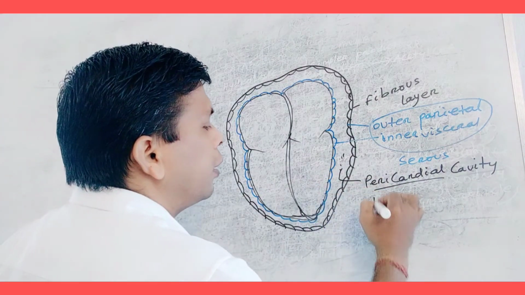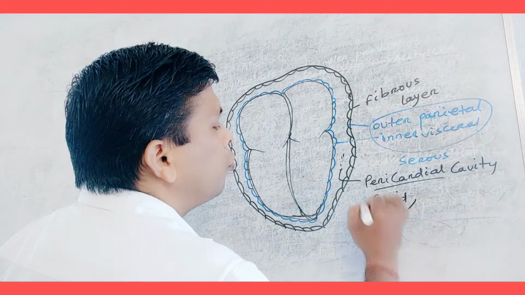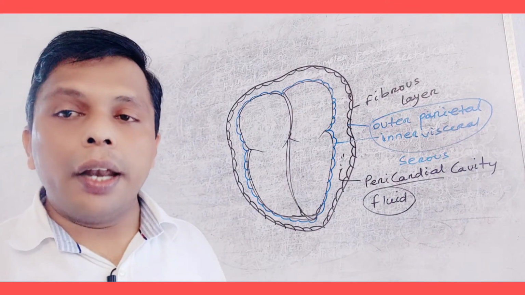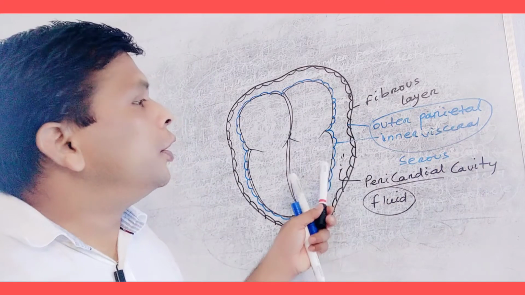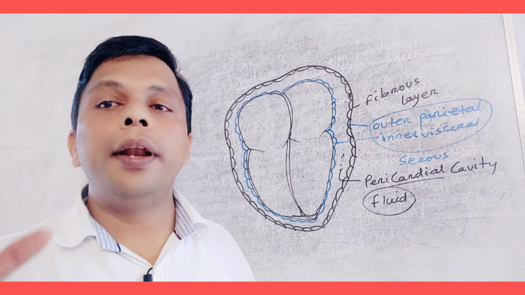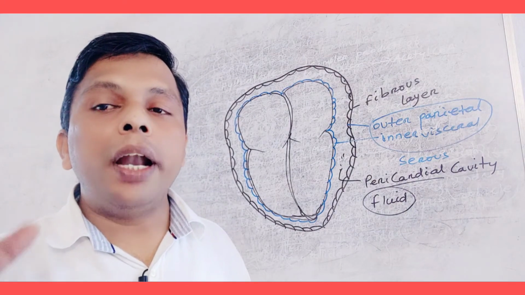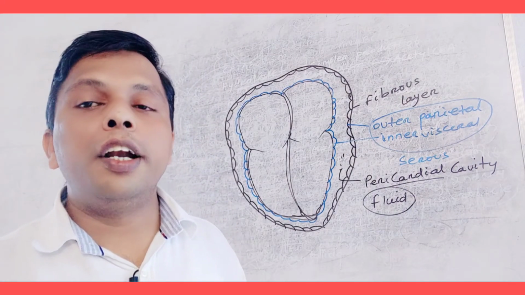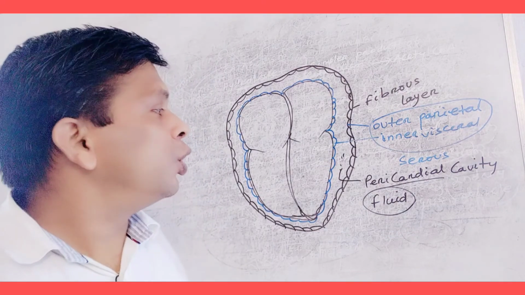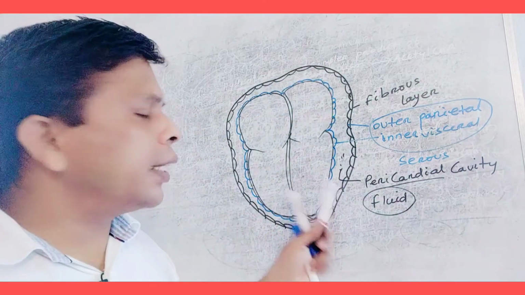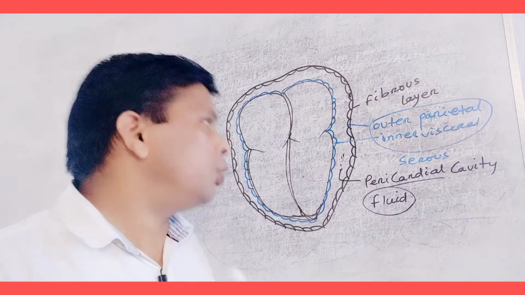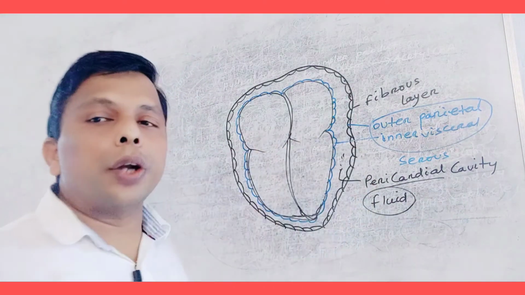In this cavity, pericardial fluid. The fluid consists of water, NaCl, mucus. The fluid prevents friction. It allows rhythmic function of the heart. It maintains the heart in position. It maintains a constant pressure and temperature around the heart. Clear? So this one is the cavity. The cavity is filled with cerebrospinal fluid. Clear? So, these are the external coverings.